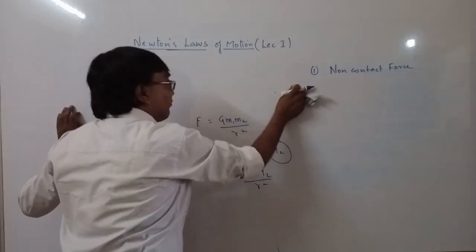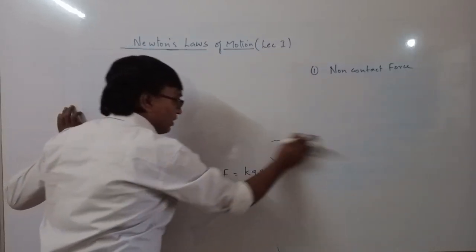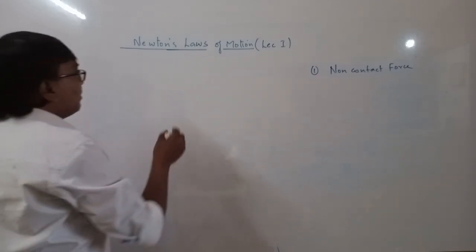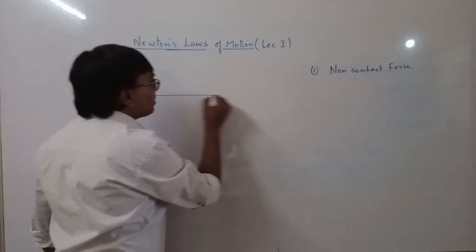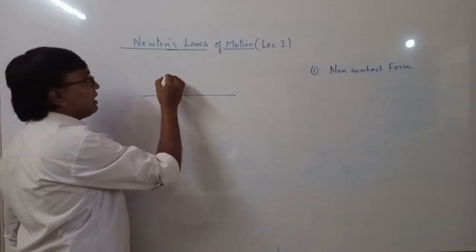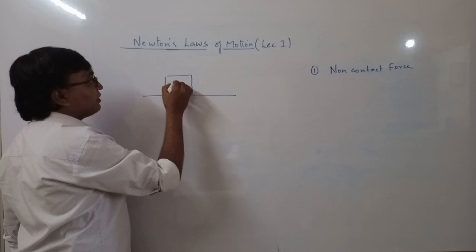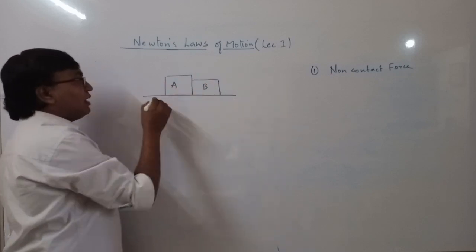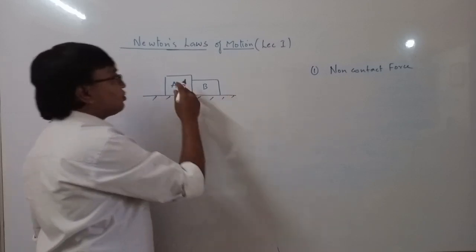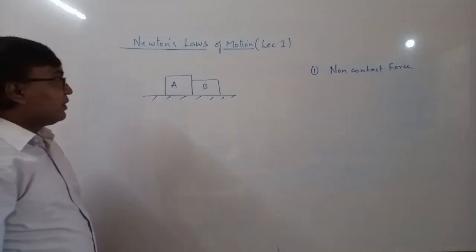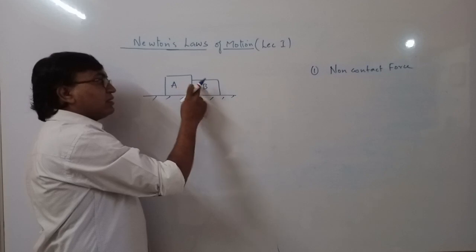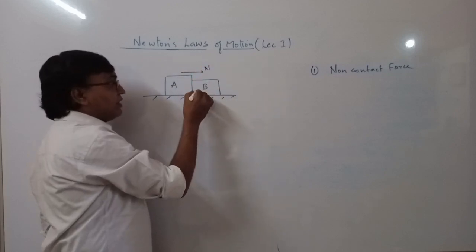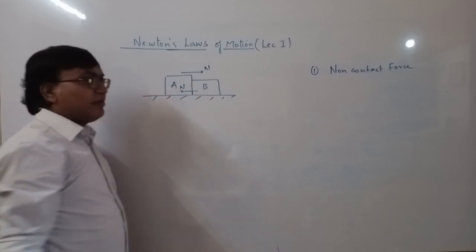Then another type of interaction can be due to contact. Suppose there are two bodies, body A and body B, and let us say these two bodies are in contact. Due to contact there will be a force. If there is contact, then definitely there will be a force.